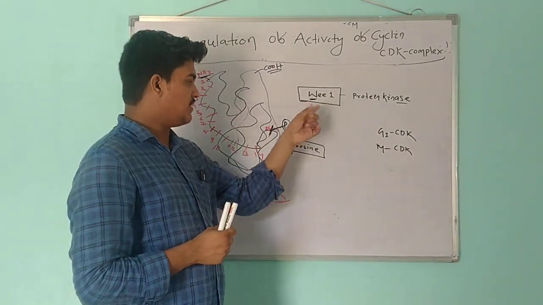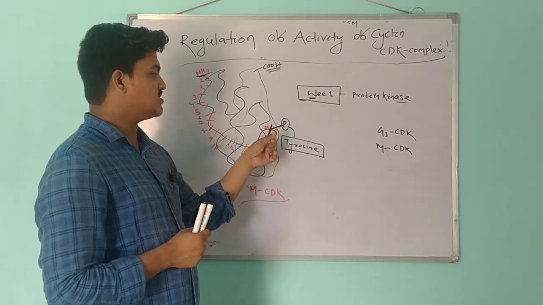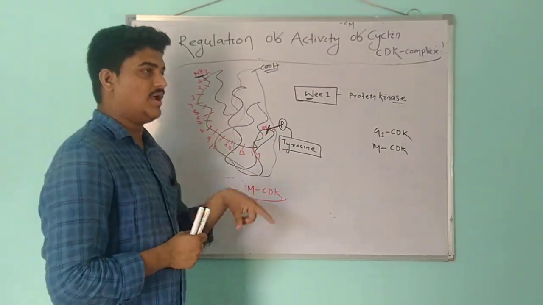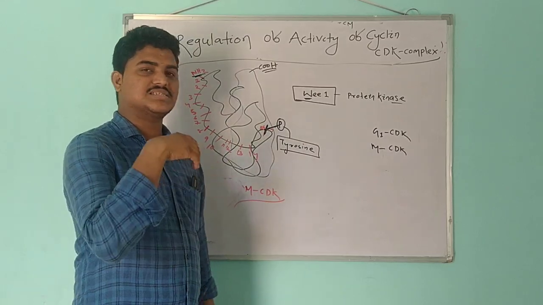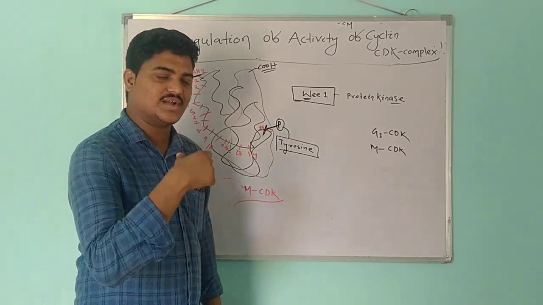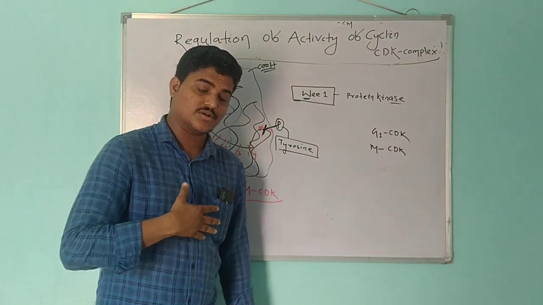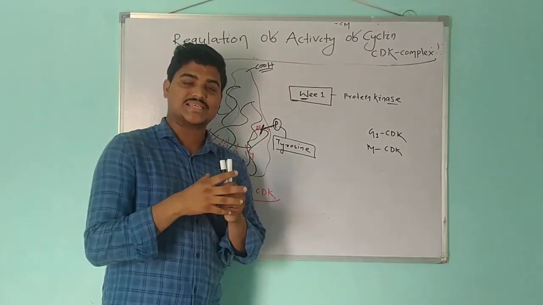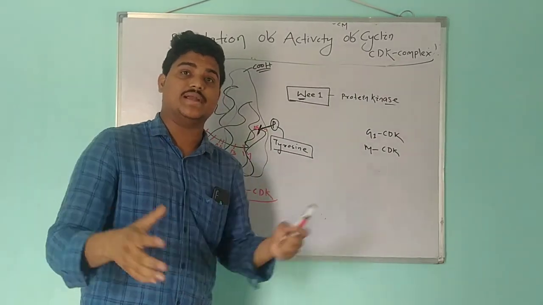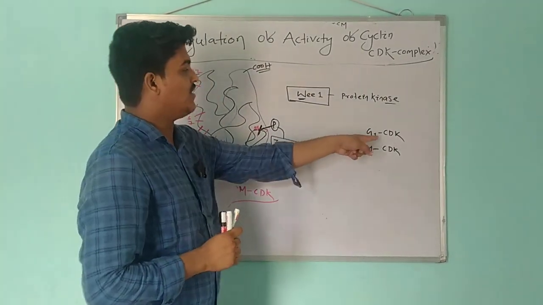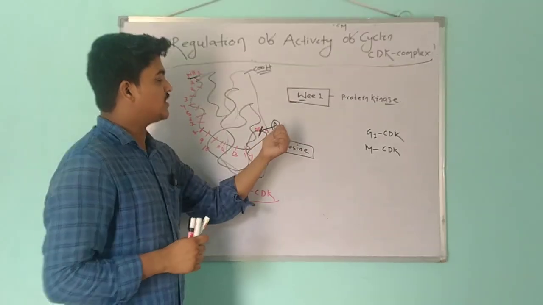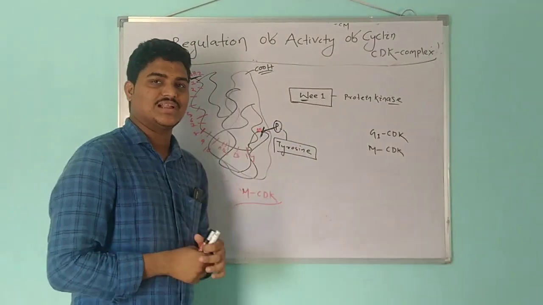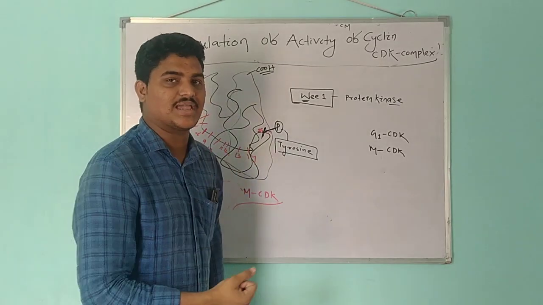Normally, the Wee1 protein binds with the tyrosine residue at the 15th position of this CDK when the cell which is undergoing division, proceeding towards division, has not properly elongated. The size of the cell is not sufficient to divide. At that time, Wee1 will come and phosphorylate the tyrosine, that is the 15th residue of the CDK, so that the cell will get some time.